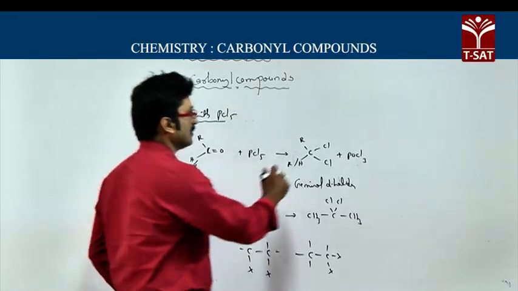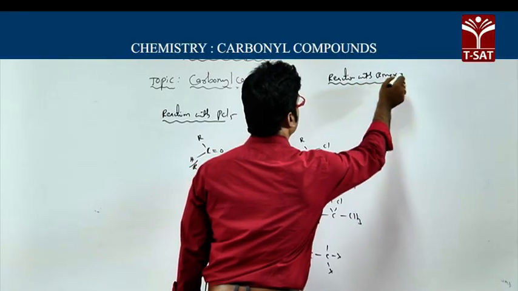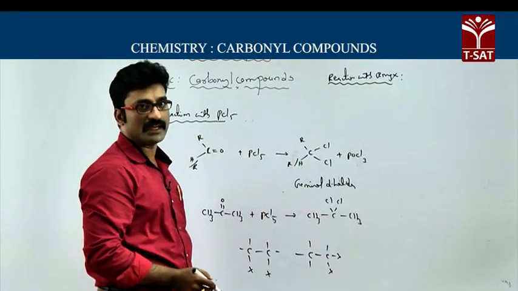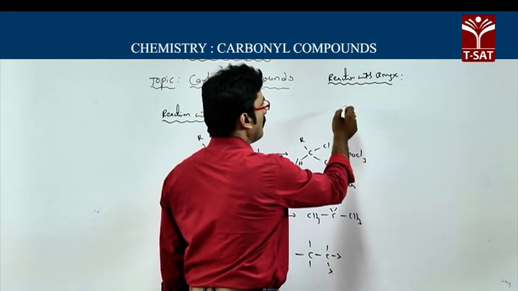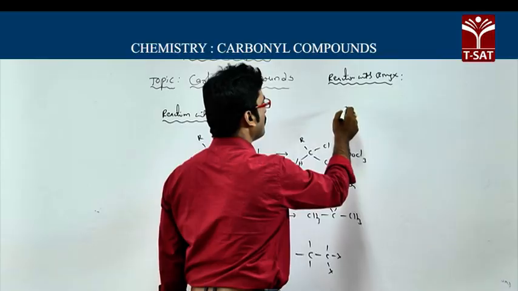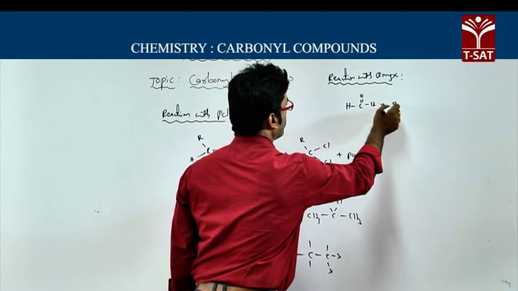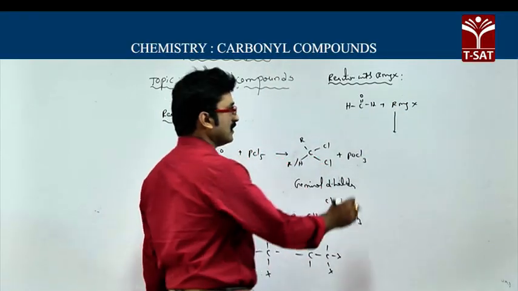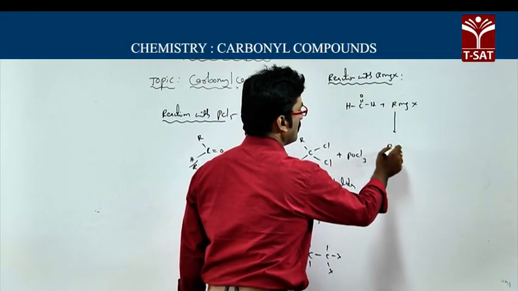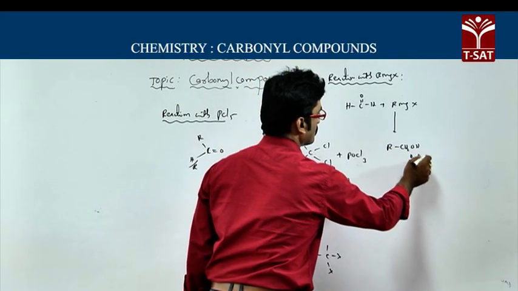Now, the next one is reaction with RMgX, Grignard reagent. RMgX is called a Grignard reagent. So, you know that when formaldehyde reacts with a Grignard reagent RMgX, in this case you will get RCH2OH, primary alcohols.